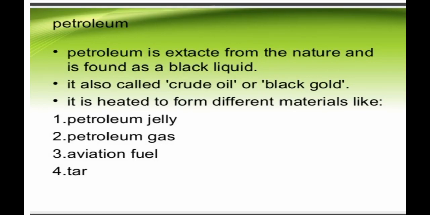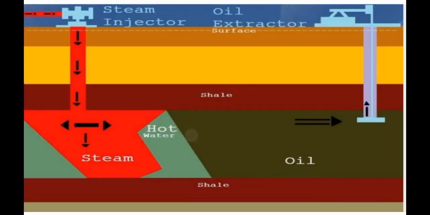Petroleum is also a fossil fuel, which we extract from the dead remains of plants and animals, which we studied in class 8. Petroleum is extracted from nature and is found as a black liquid. It is also called crude oil or black gold. When heated, it gives different materials, like petroleum jelly, petroleum gas, aviation fuel and tar. This is how we drill out and take out the petroleum from the crude oil.